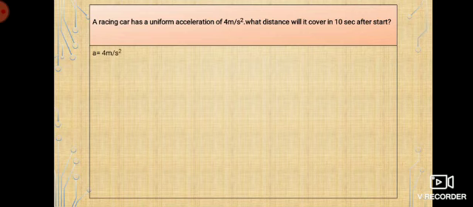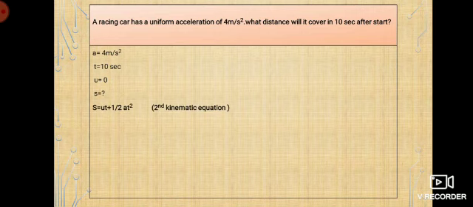So what are the things that I know? I know acceleration is 4 meter per second square. Time given is 10 seconds. And initial velocity, because a racing car has a uniform acceleration, first it will start, right? After the start, that's the question given. See, that's the reason I asked you to read the question. After the start, so here the initial velocity is 0. Correct. Now we need to find the distance which it has traveled.